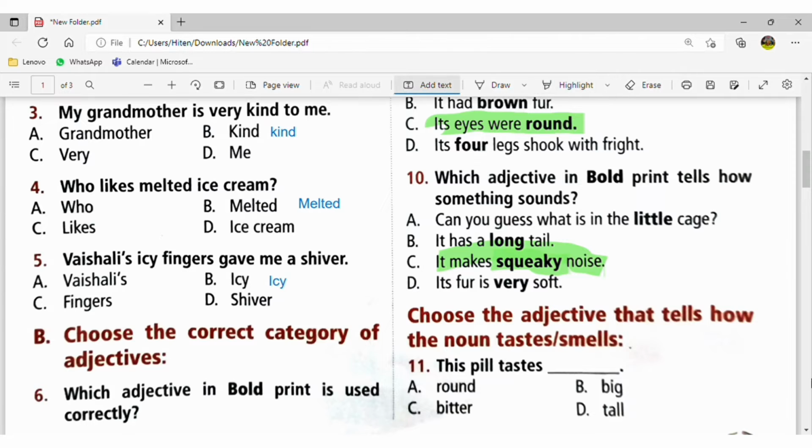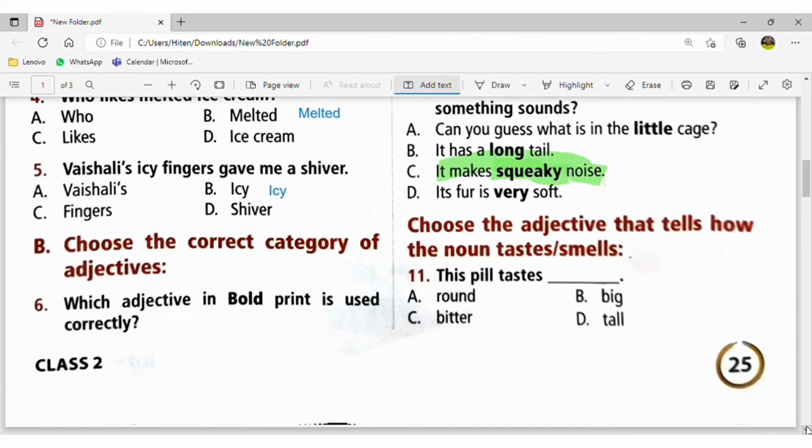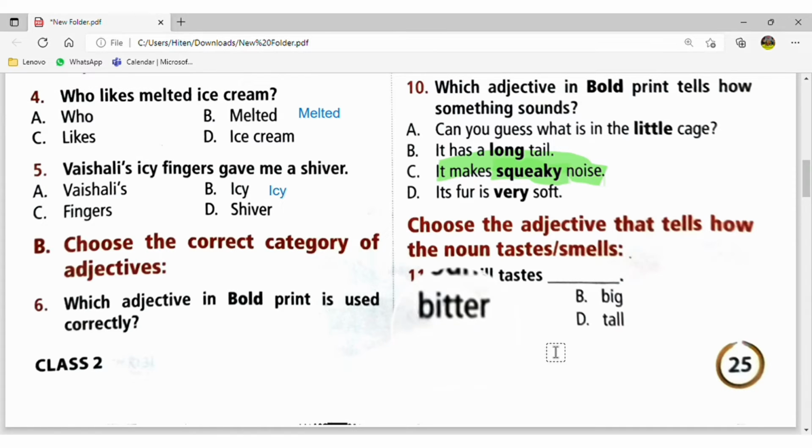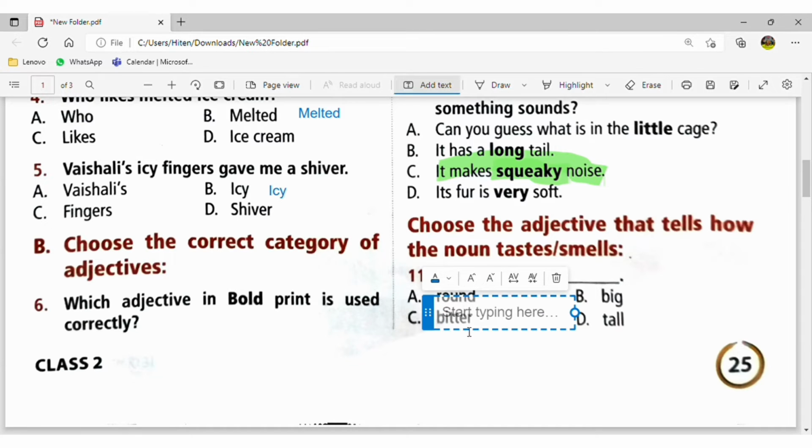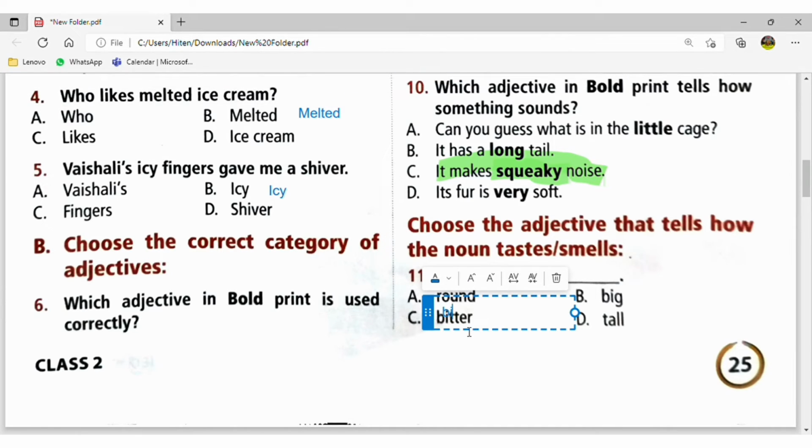This pill tastes bitter. Pill means taste, so taste will be bitter. Always the taste will be sweet, bitter, or some types of sour.